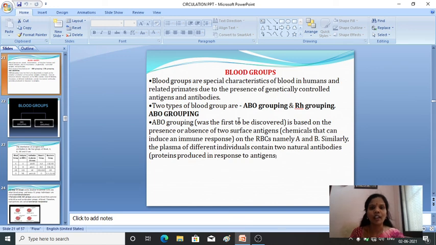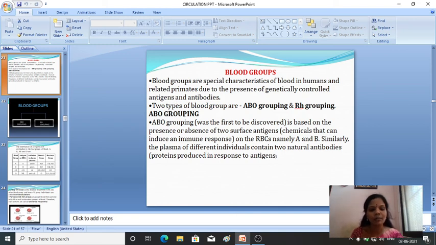Blood groups are characteristics of blood in humans and related primates. It is mainly due to the presence of genetically controlled antigens and antibodies. So here in the blood group you have to know the definition of antigen and antibodies. Antigens are nothing but glycoproteins.